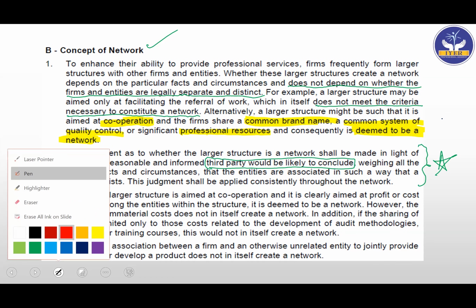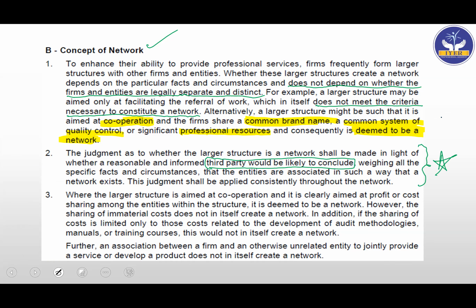So this area which we just did, this is a huge star. In the exam, if they mention that there is cooperation, common brand name, common system of quality control, professional resources are shared, then you will see that yes, these firms form a network. Okay, let's go ahead. Let's see what more they are trying to say.